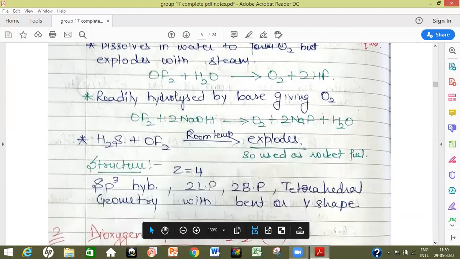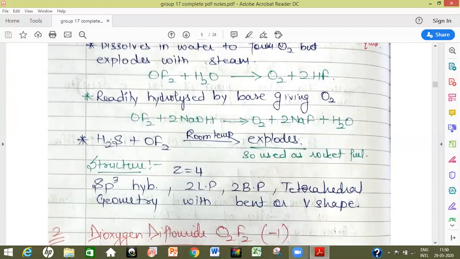There is one interesting reaction it exhibits with H2S. This is an important reaction: when OF2 is reacted with H2S at room temperature, it exhibits explosion. That means it is a highly exothermic reaction. So this reaction of OF2 with H2S is used as a rocket fuel.